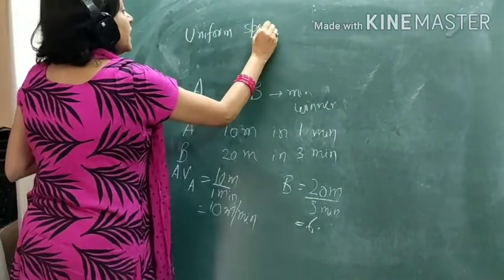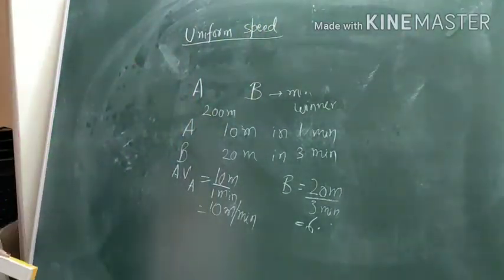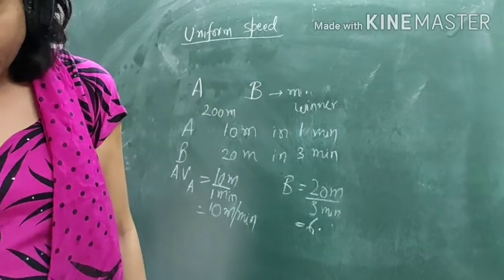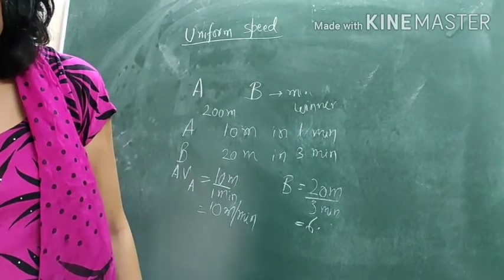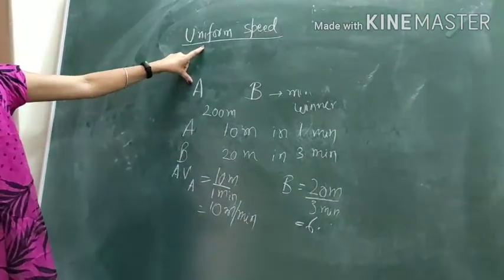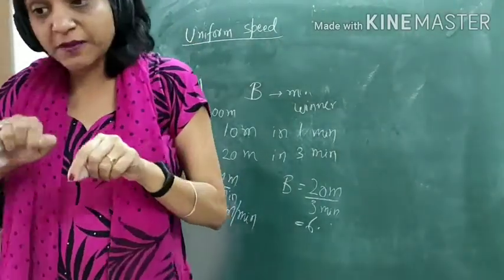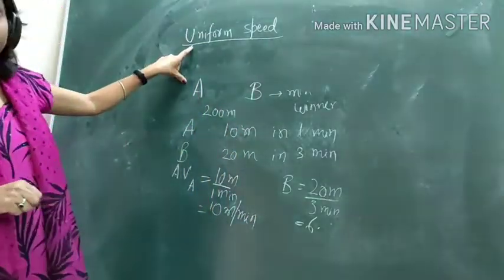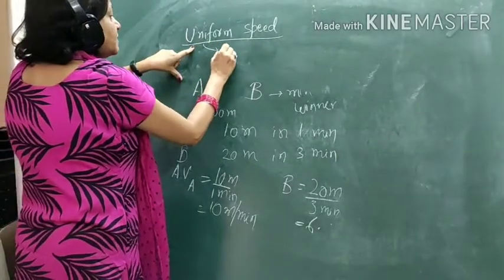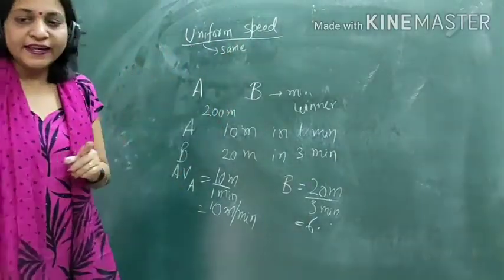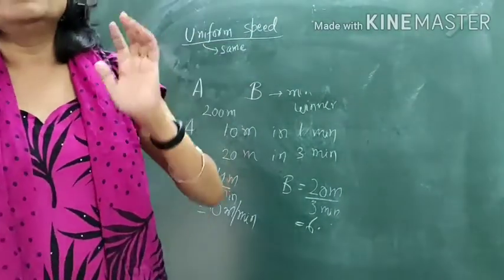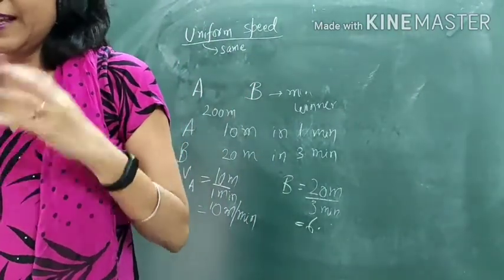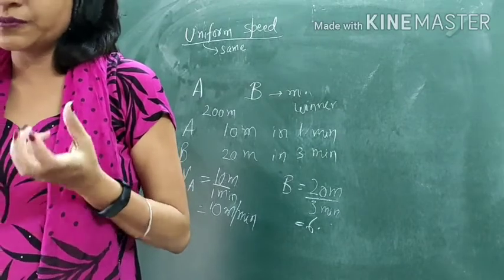Now what is uniform speed? As the name indicates, uniform means same. If a body is traveling with the same speed throughout the journey, then that object is said to be moving with uniform speed. Like Jashan said, if an object covers equal distances in equal intervals of time, then that object is said to have uniform speed.